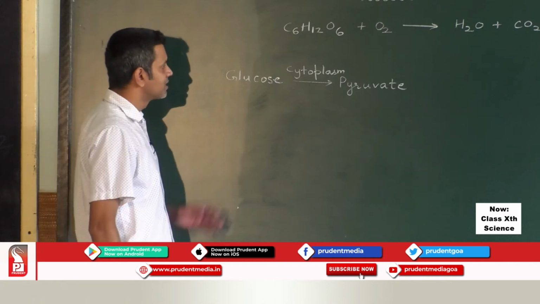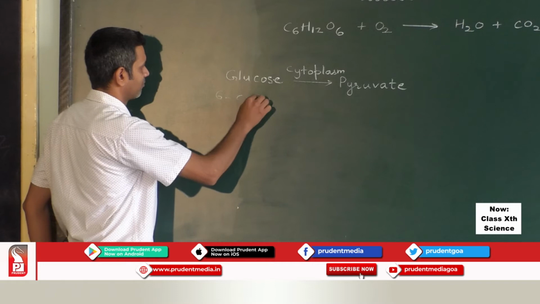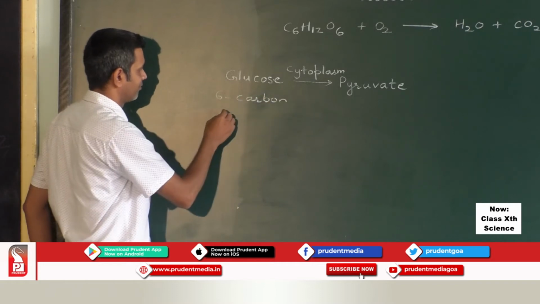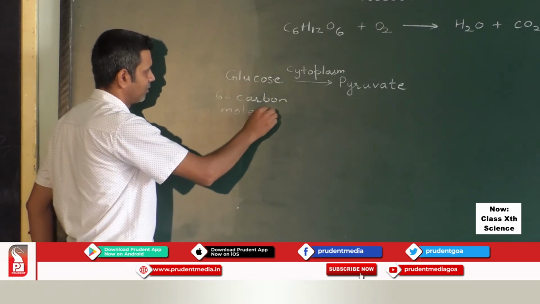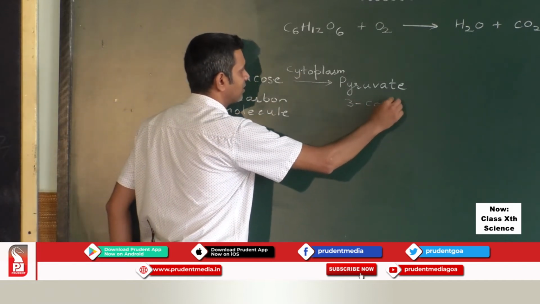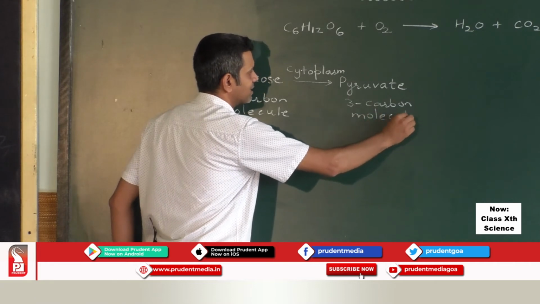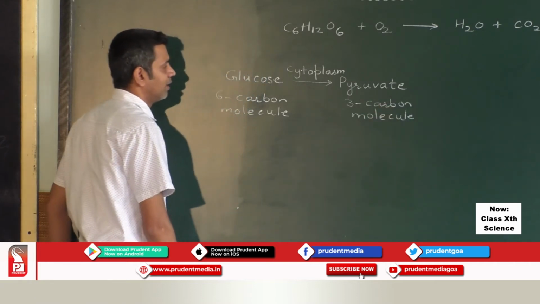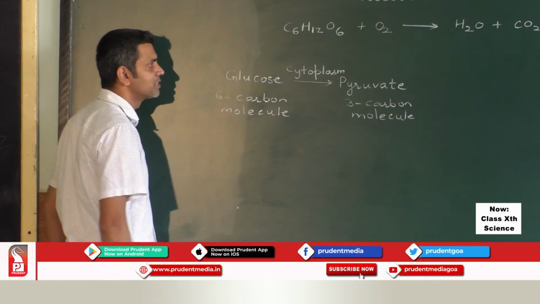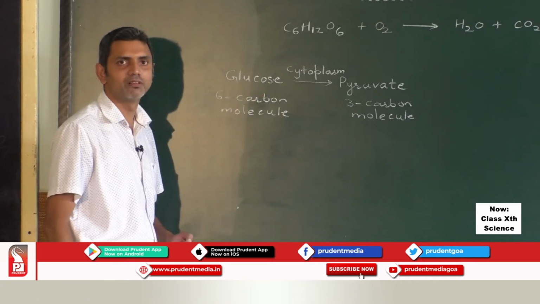Glucose is a 6 carbon molecule, whereas pyruvate is a 3 carbon molecule. 3 atoms of carbon are present in this compound. And this conversion of glucose into pyruvate takes place in the cytoplasm, which is one of the parts of the cell.